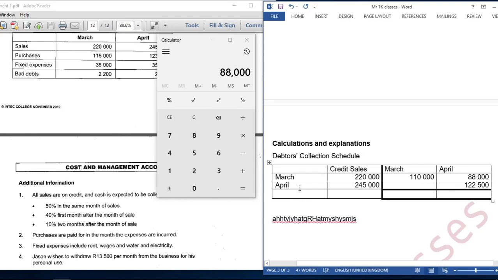Then April, if we sell in April, we are going to receive in May, of which we don't have May budget, so we are just going to ignore that. Then here let us add. This is going to be 110,000 because it's just one amount there. Then let us add April. 88,000 is already on our calculator, so we are just going to say plus 122,500. We are going to get 210,500.